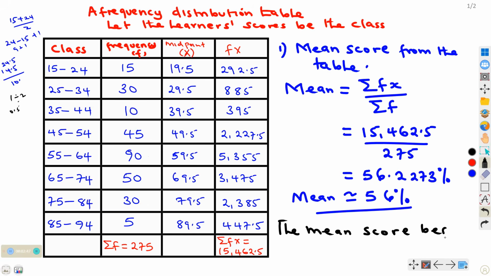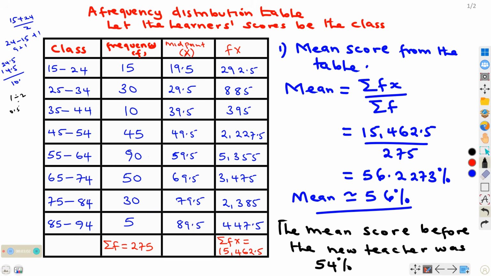The mean score before the new teacher was actually 54%, but what we are obtaining at the moment is 56.